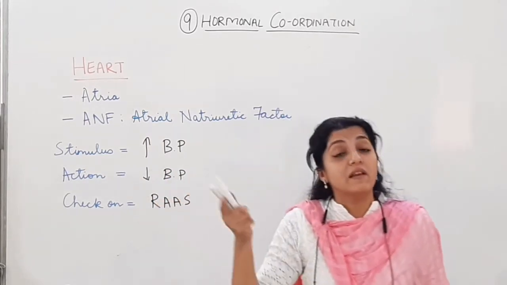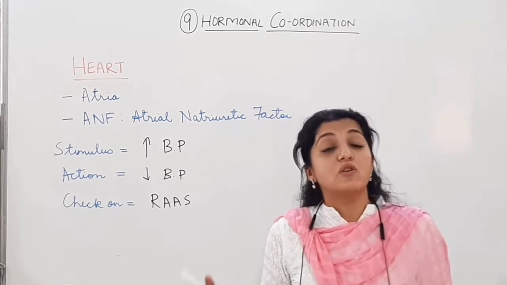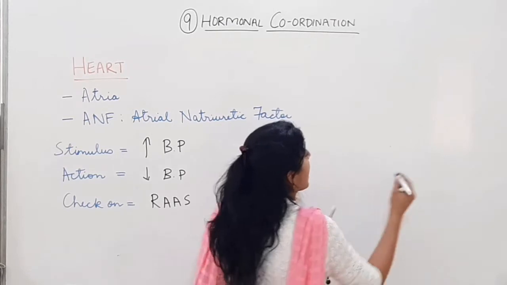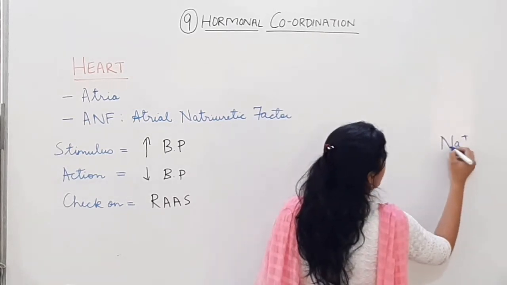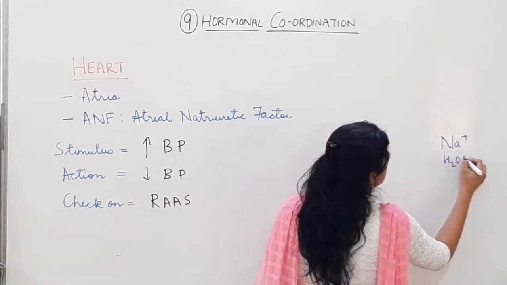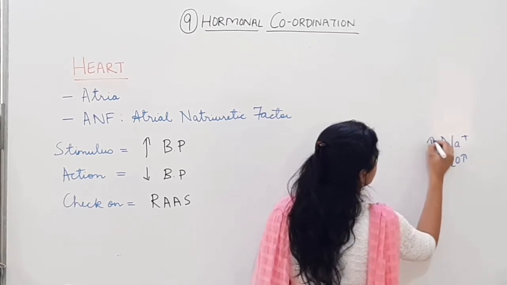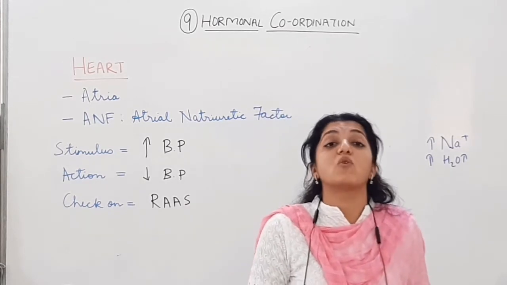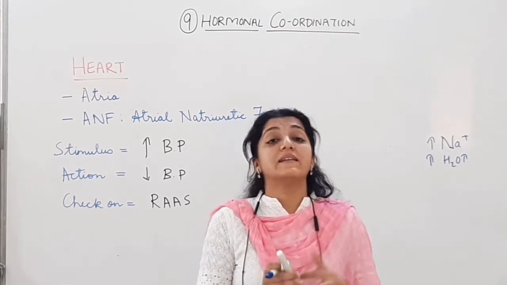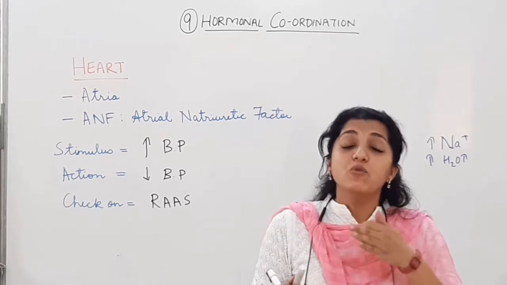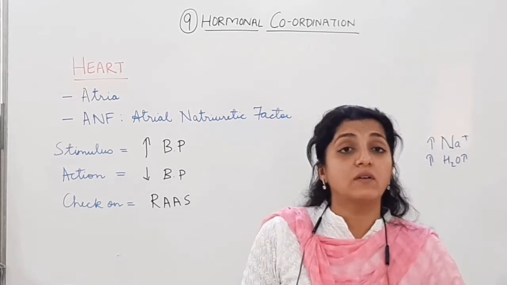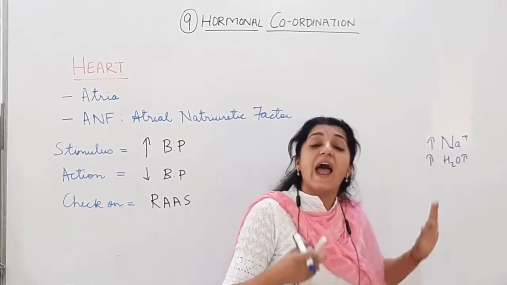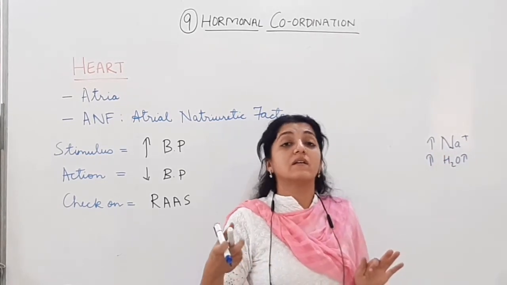Aldosterone is from the adrenal cortex. This aldosterone will increase the reabsorption of sodium and water from distal parts of tubule. All right, it is going to bring it back. Urine में sodium और water कम जाने देगा. So it is called anti-natriuretic hormone.